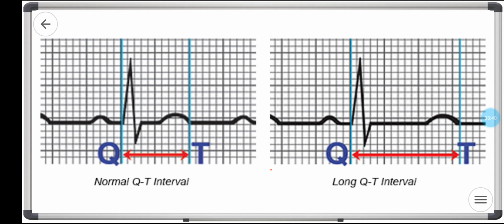Here you can see a long QT interval. Here is a normal QT we have over here, and you can see that it's very evident that it's a long QT interval.